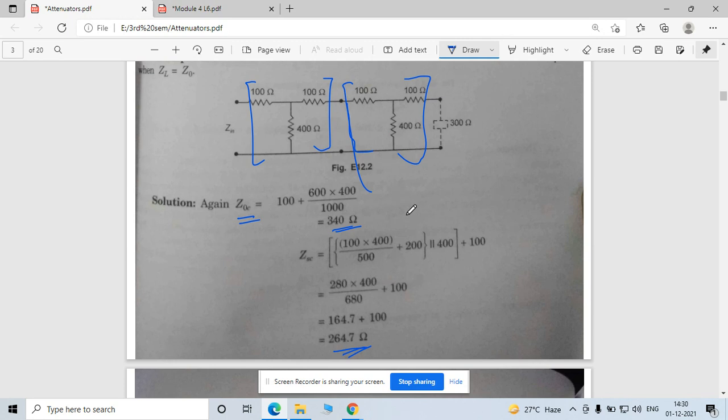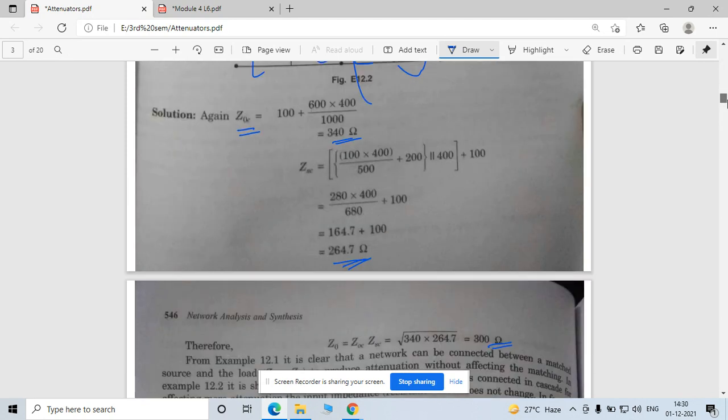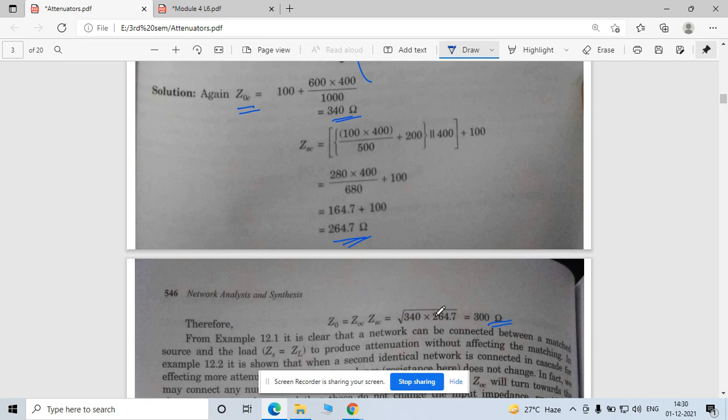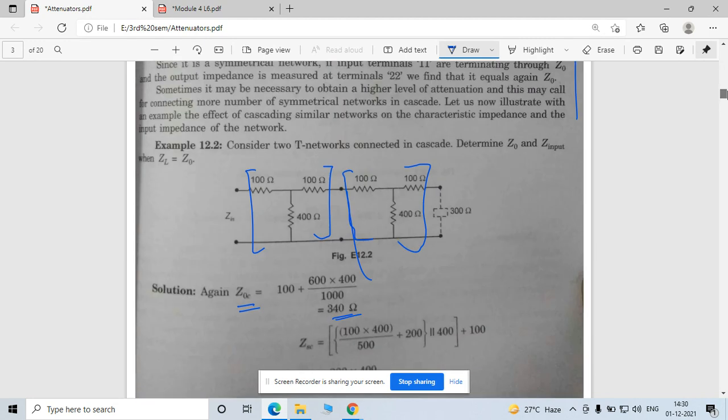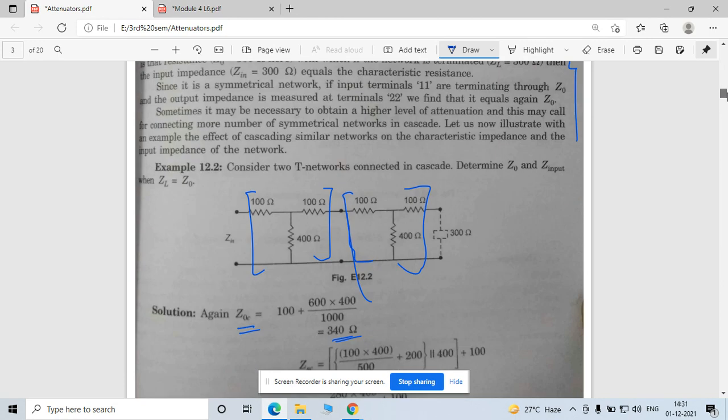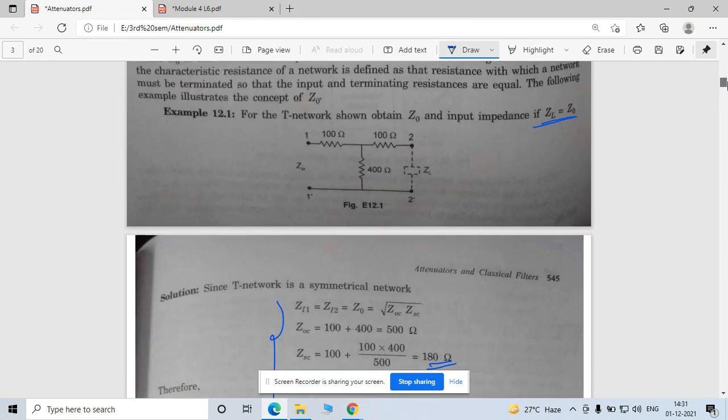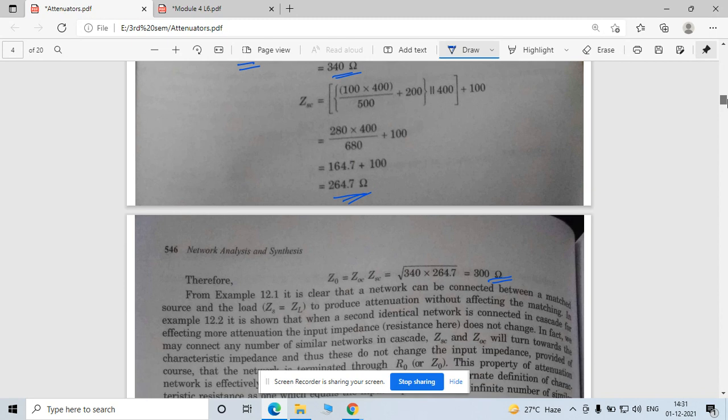So your load impedance and input impedance don't get affected. Okay, look here, your characteristic impedance came out 300, and this is equal to your input impedance as well. So you can also analyze your circuit with the help of one parameter as well. So this is the advantage of this.